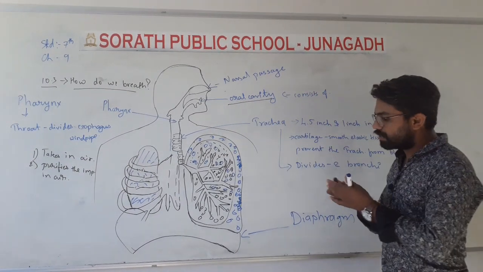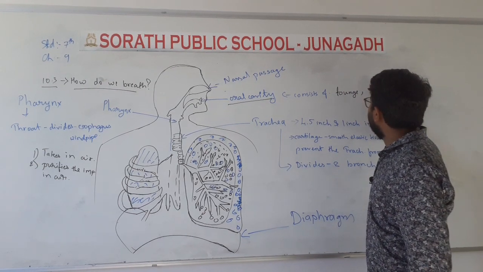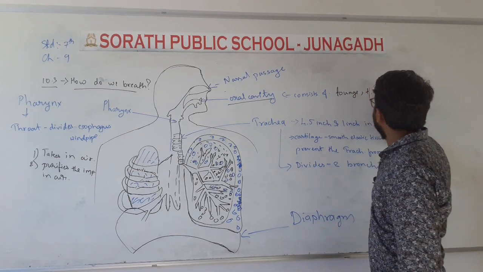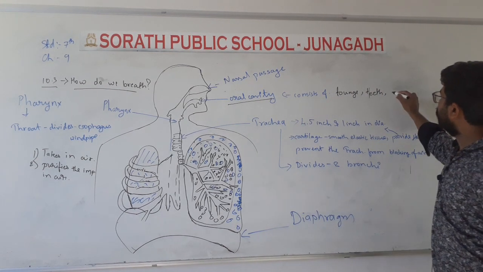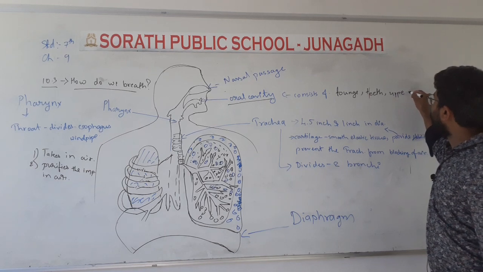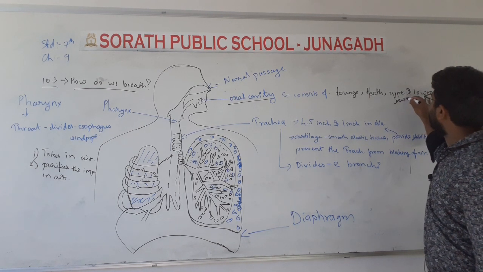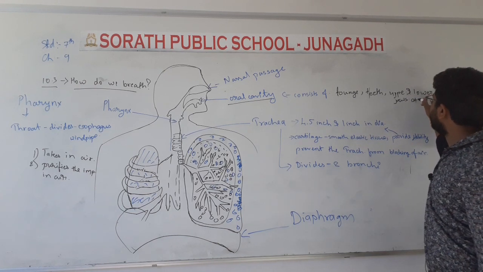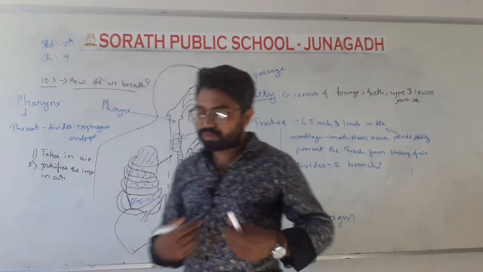Okay, it consists of tongue, then teeth, okay, then upper and lower jaws, okay, and etc., which is present inside our mouth, saliva and all these things.